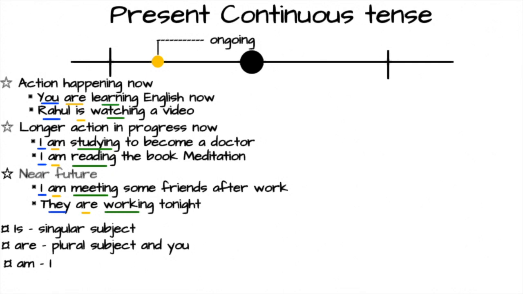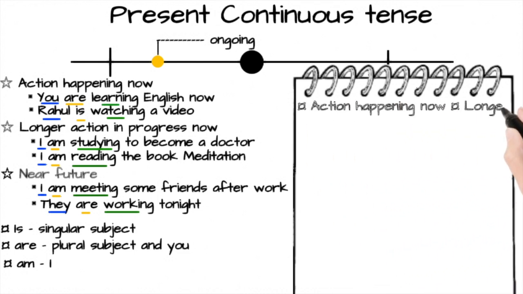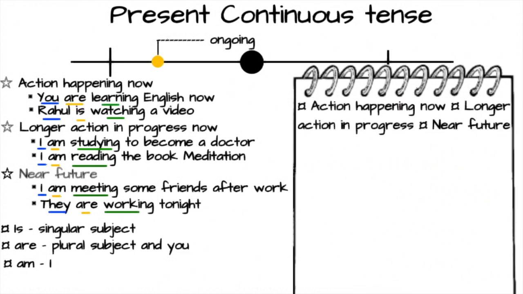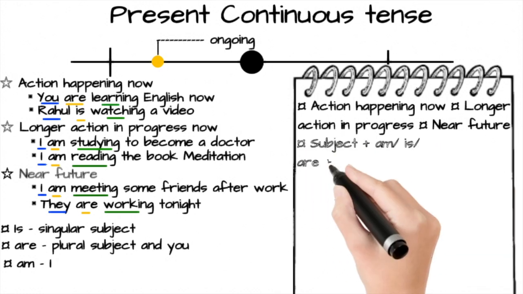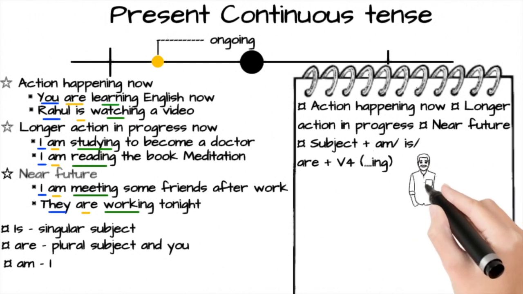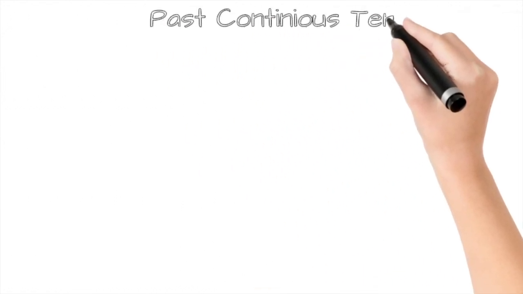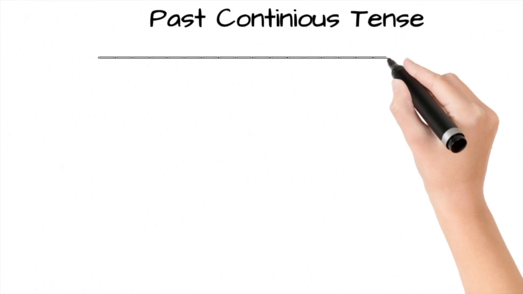Let's do a quick recap on present continuous tense. So we use the present continuous tense for action happening now, longer action in progress now, or actions in the near future. The structure is subject plus am or is or are plus the V4 form, that's the ing form. I hope you have understood the present continuous tense. Now let us understand the past continuous tense.